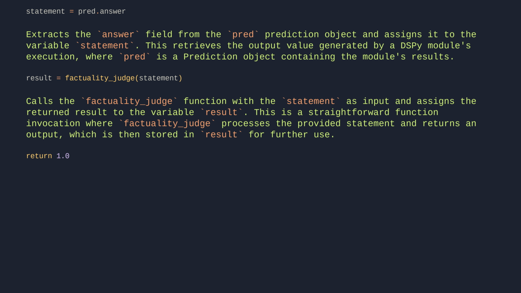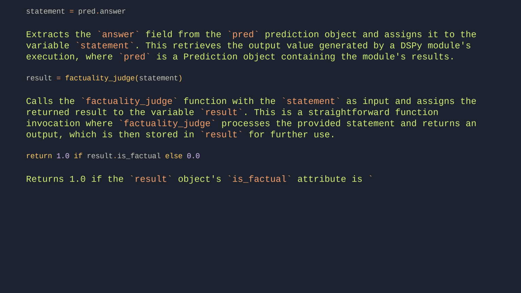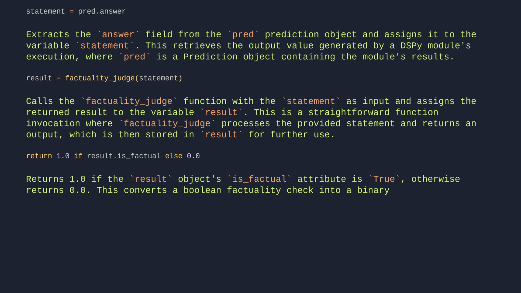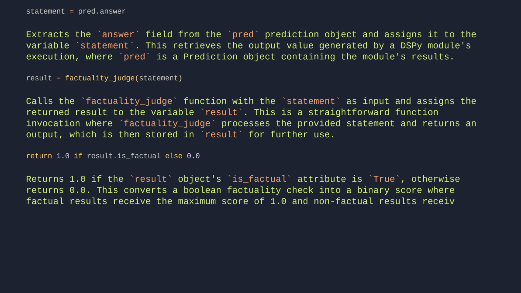return 1 if result is factual, else 0. Returns 1 if the result object's isFactual attribute is true, otherwise returns 0. This converts a Boolean factuality check into a binary score where factual results receive the maximum score of 1 and non-factual results receive 0.